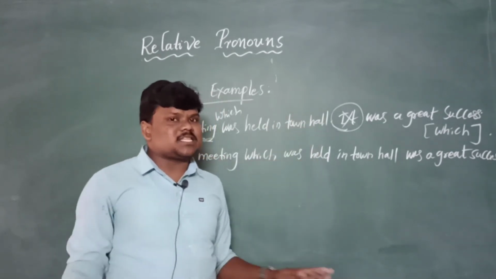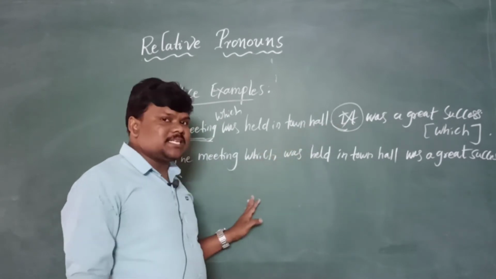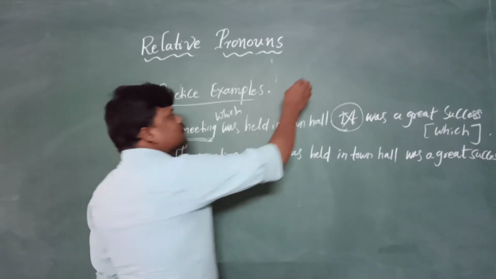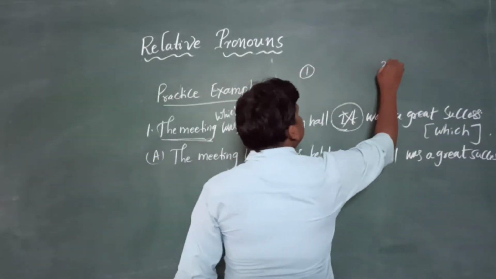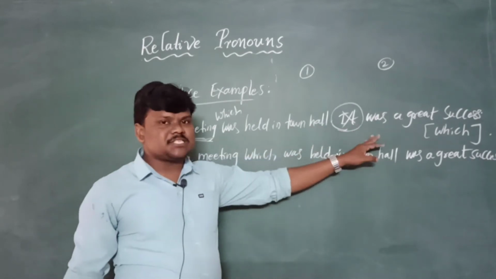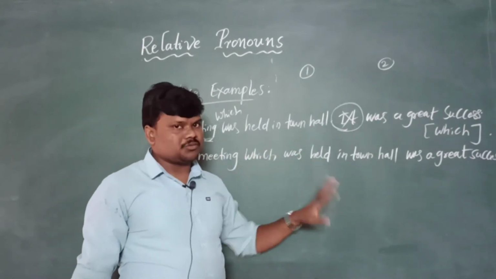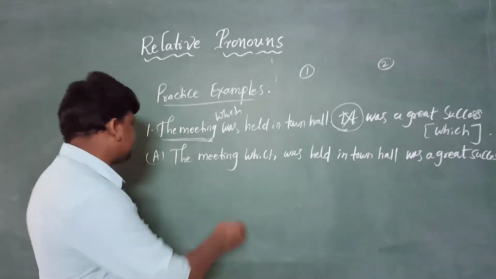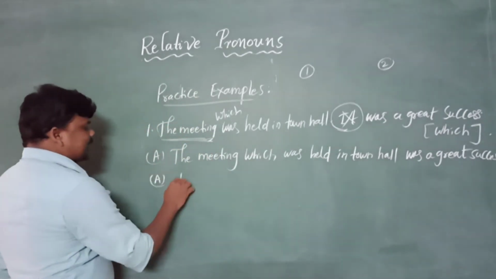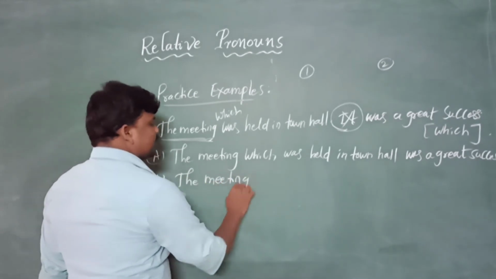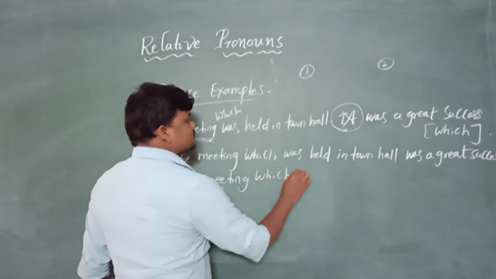We practice some examples based on the first situation and the second situation, and we need to combine them. But see here, in these cases we can write both ways, with the second sentence at the starting place. For example, this example can be written like this also: The meeting which was a great success.